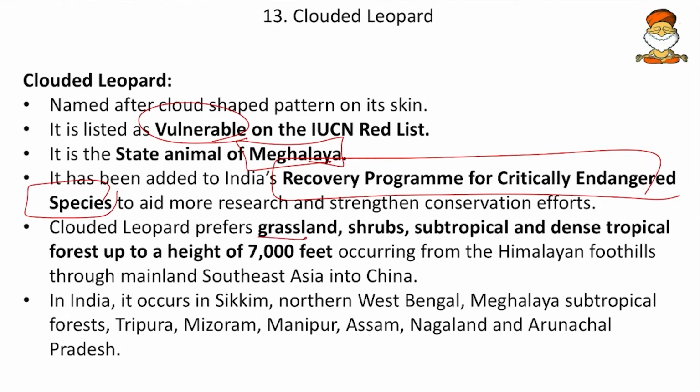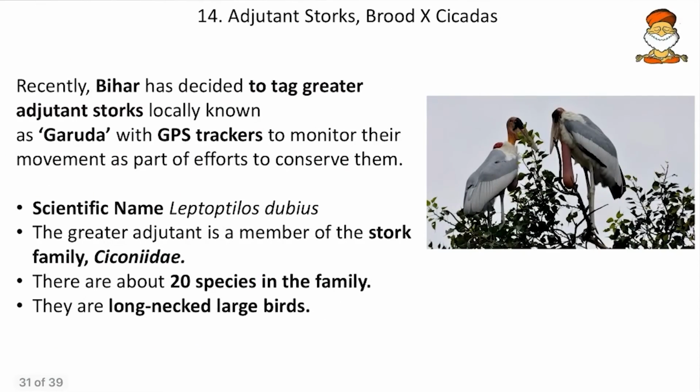Then the clouded leopard prefers grasslands, shrubs, subtropical and dense tropical forests at a height of up to 7,000 feet, occurring from the Himalayan foothills through mainland Southeast Asia into China. So mainly in those Himalayan belts and the Northeast Himalayas, this is found. And in India, it occurs in Sikkim and northern West Bengal, then Meghalaya, Tripura, Mizoram and other states. So this is all about the clouded leopard.